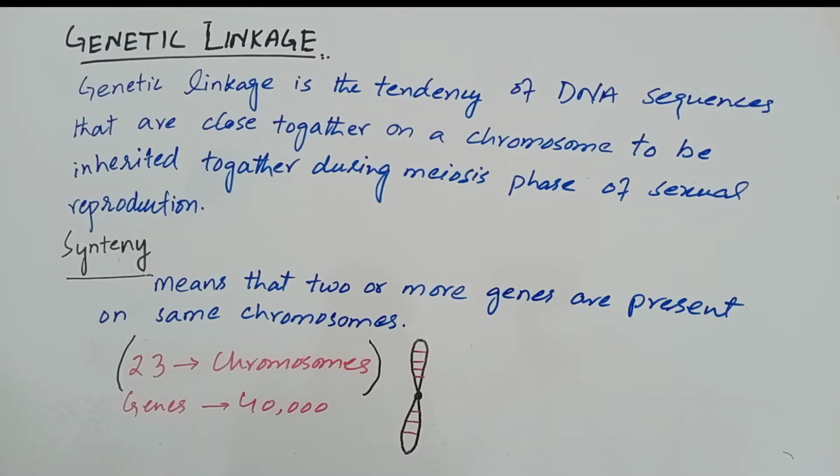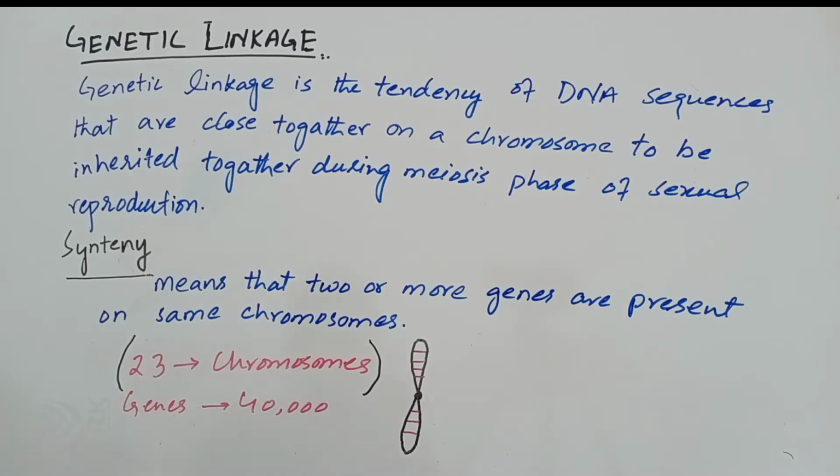I am going to explain the topic of genetic linkage, the topic of genetics. Genetic linkage or gene linkage. As you know, genes are the heredity units which determine the character of an individual, and these genes are present on the chromosomes. An individual usually has many genes for the determination of various different characters. As you know, there are more genes than chromosomes.